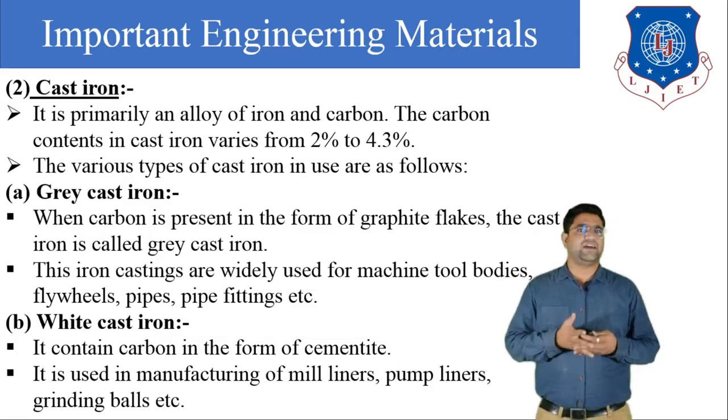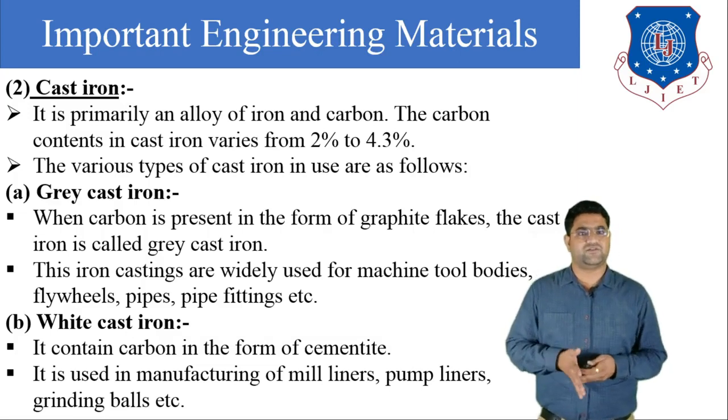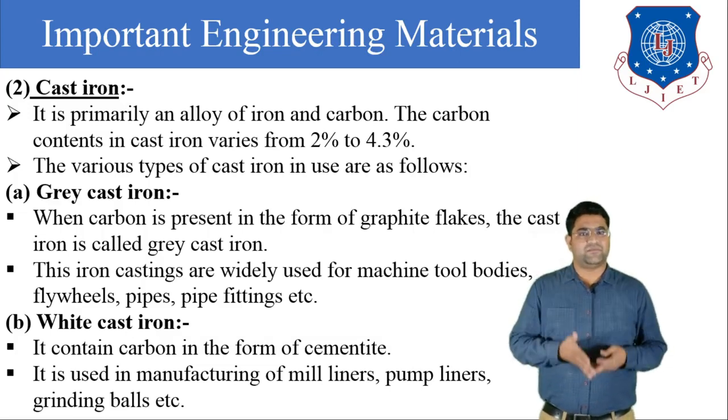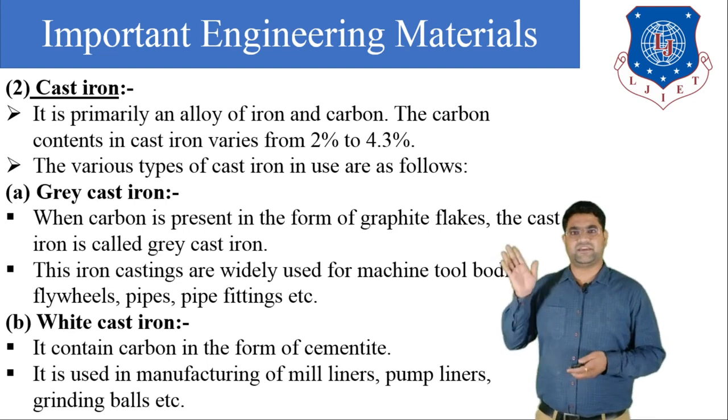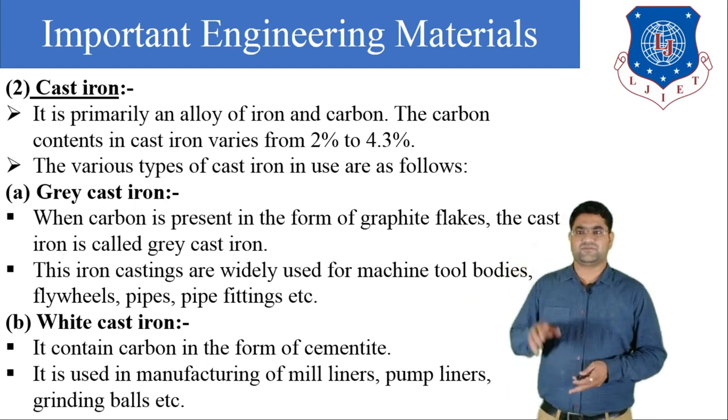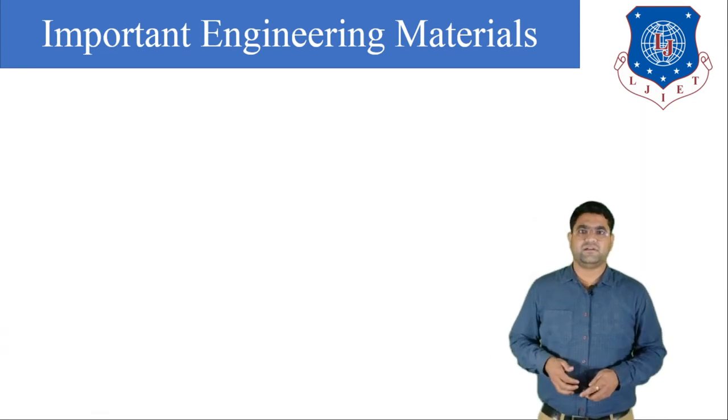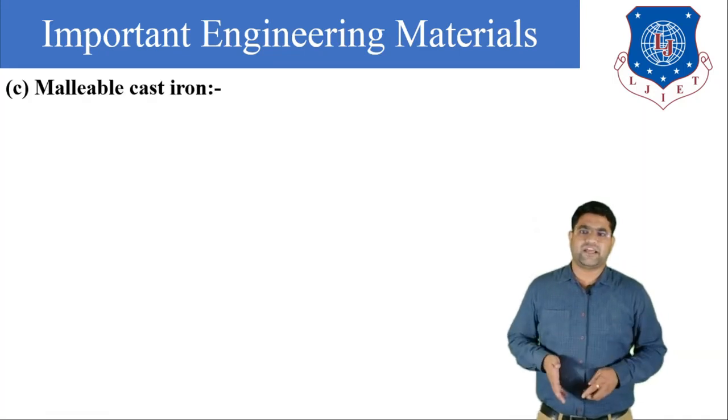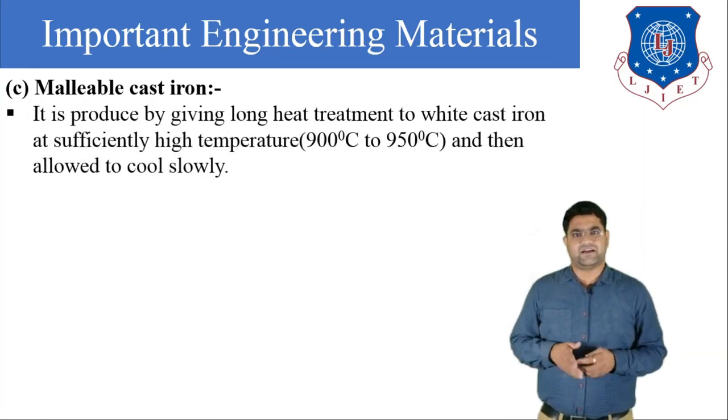Generally this white cast iron is used for manufacturing liners, pump liners, and also for making grinding balls. So these are the two types of cast iron. Now, our third type of cast iron is malleable cast iron.